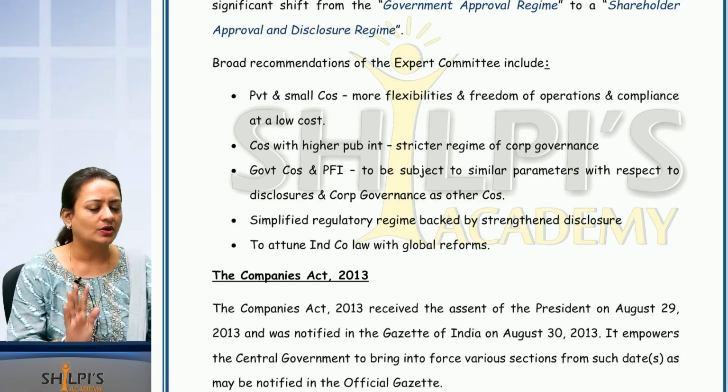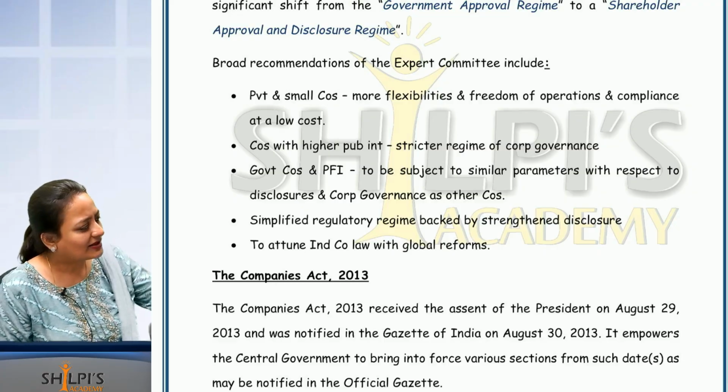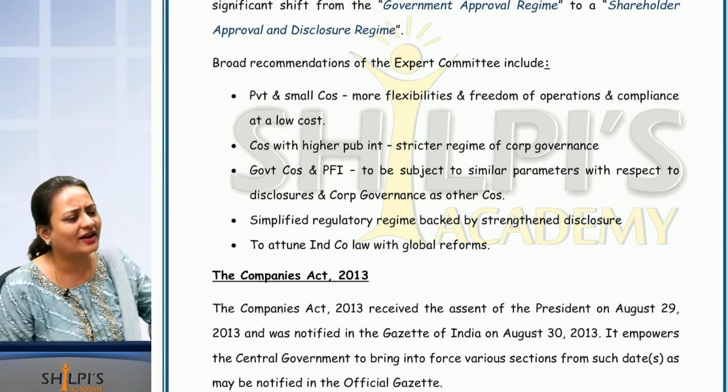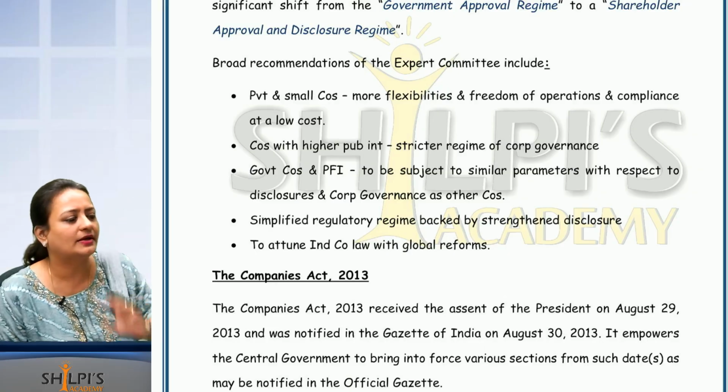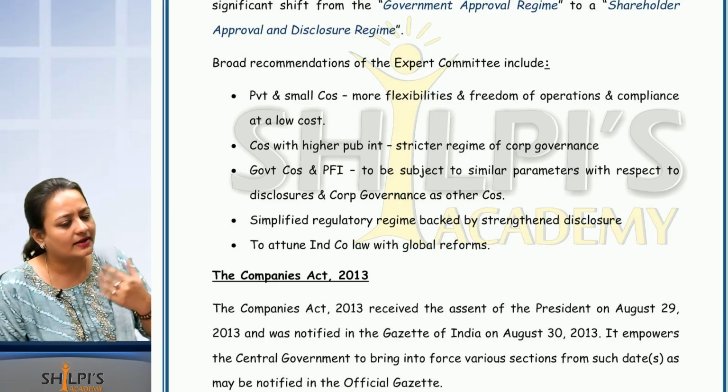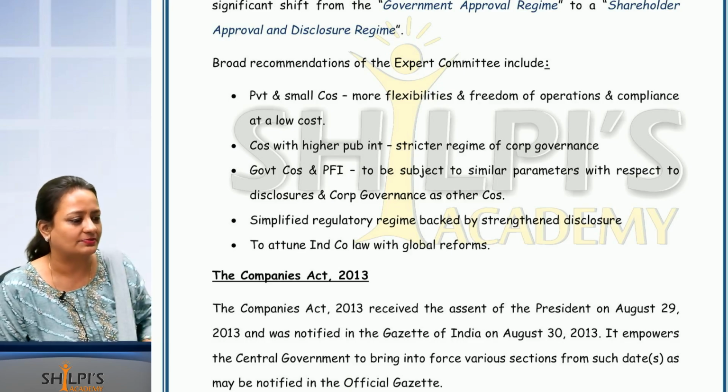So what the expert committee told was, for private companies and small companies, there is no need for so many formalities. They should be given more flexibility in the Companies Act. So many sections in the Companies Act are not applicable to private companies. They exempted them.